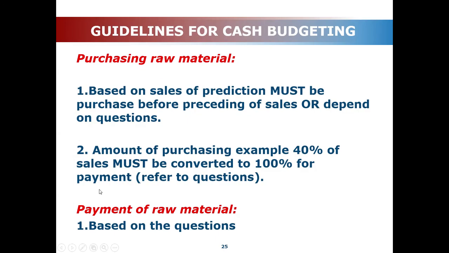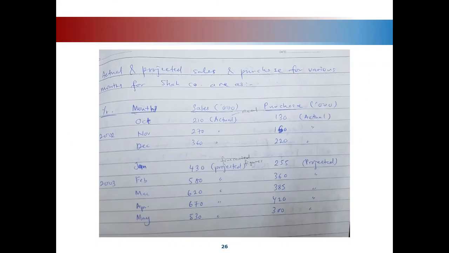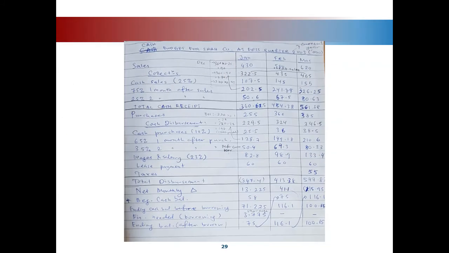So purchase of raw materials. Okay, you have to refer to the question. Okay, I have included this, actually handwritten, you can look at it, it's actually the example. But it's the same. Okay, I think you can go through it. Okay, if you don't understand, if it's not clear for you, you can ask me. Okay, this is just for your reference. Okay, the one used, only the percentages are different. Okay, alright.